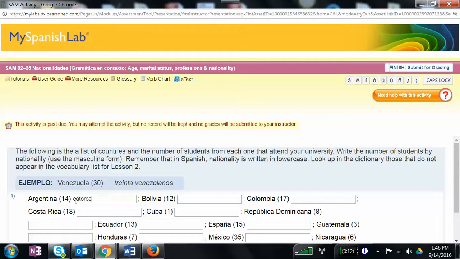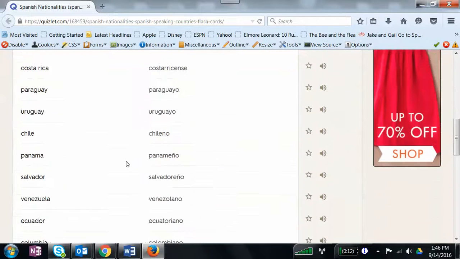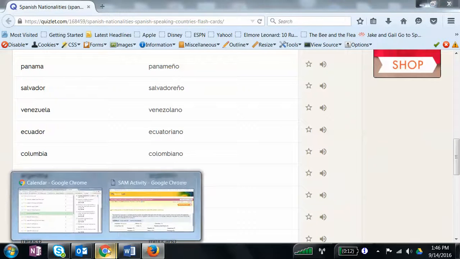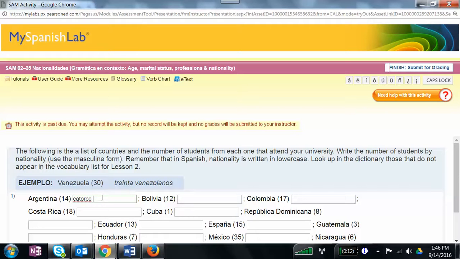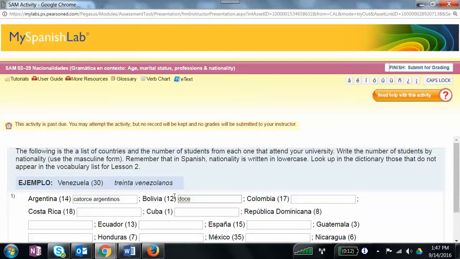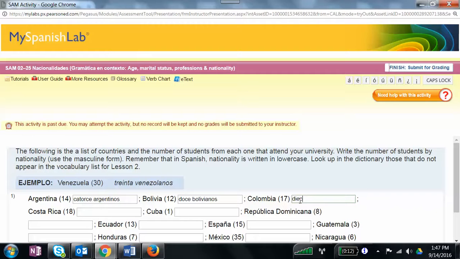14. Since that's more than one, if you look down here for Argentina, here's Argentina. You need Argentino, but you're going to have to make it plural because you've got more than one. So here's Argentino, and you just add an S to it. Then in Bolivia, it's 12, you would write 12, and then you could go out here, and here's Bolivia, Boliviano, you would write Bolivianos.